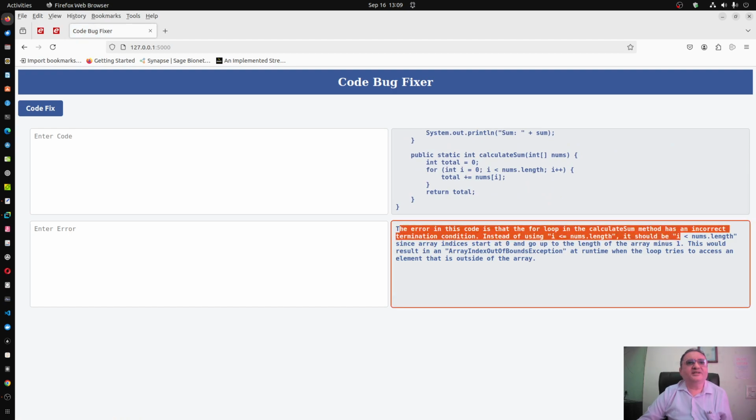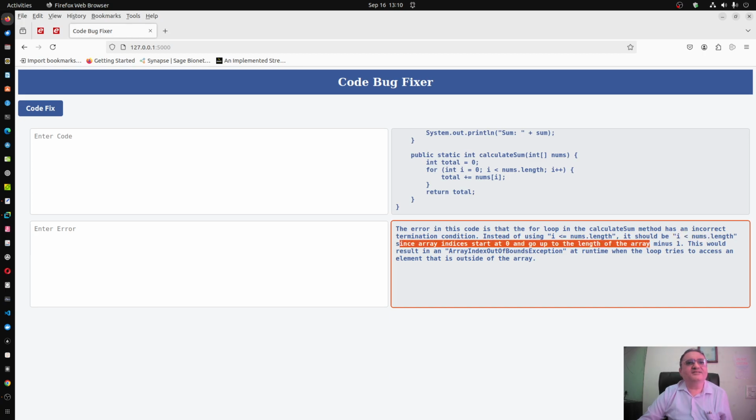The error is that the loop in the calculate sum has incorrect termination. Instead of using i less than or equal to this, it should be i less than. Yes, it has correctly detected, since array indices go from 0 up to the array length minus 1. This would result in array out of bounds. Perfectly detected.